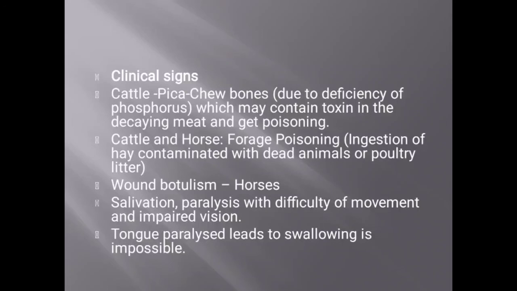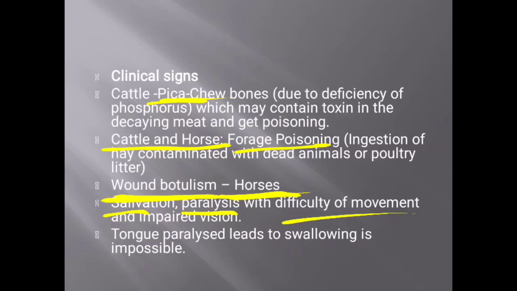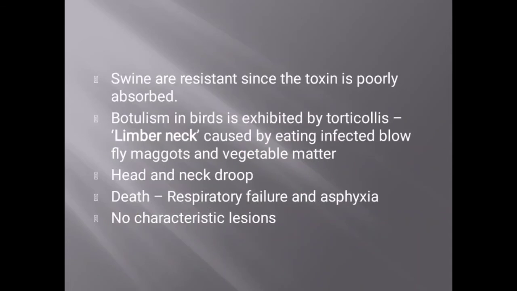These are the points as we already discussed. This is because of pica, that is a deficiency of phosphorus. And in the case of cattle and horses, it is also called forest botulism or forest poisoning condition. And in horses, there is wound botulism which is similar to that in human beings, with salivation, paralysis with difficulty of movement, and impaired vision. Tongue paralysis leads to difficulty in swallowing. And swine are a bit resistant.